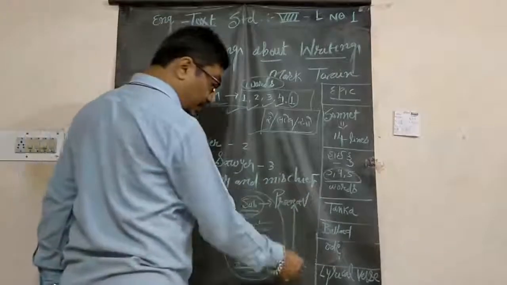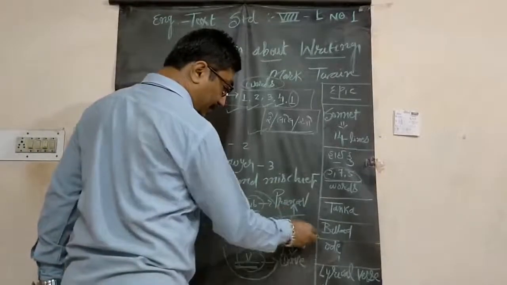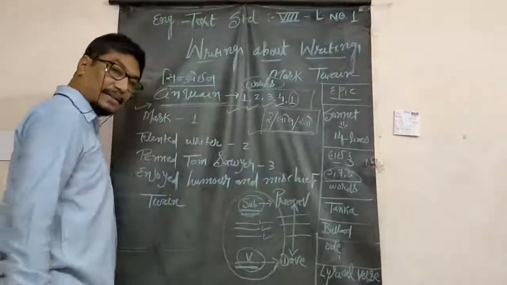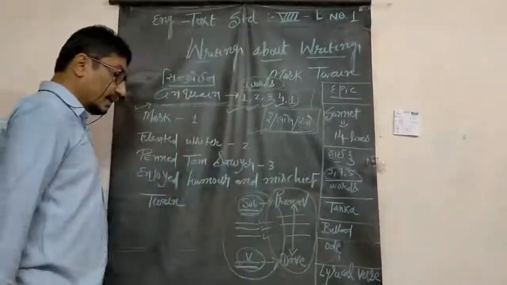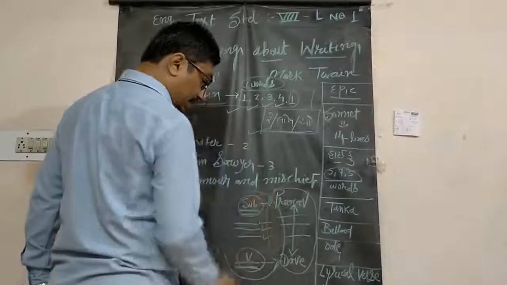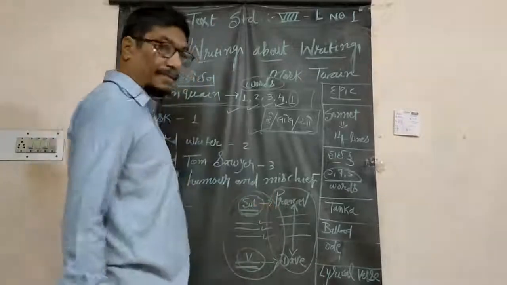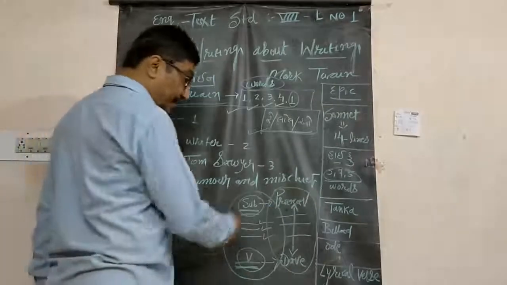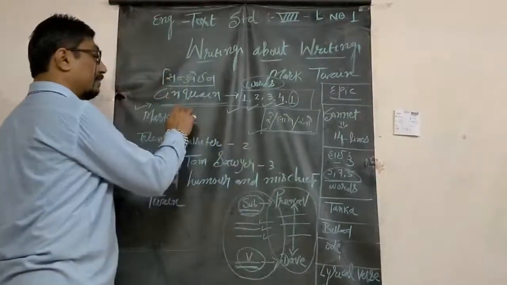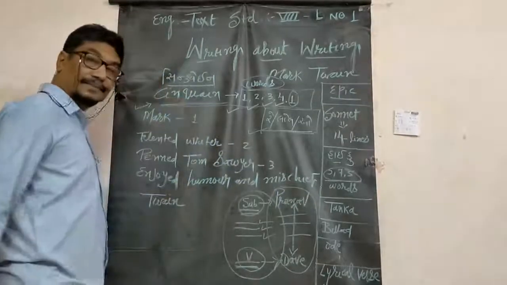In between these 2 I will write 2, 3, 4 words to explain one idea. This is a different pattern. In this type of pattern, cinquain, this type of poem can be written.